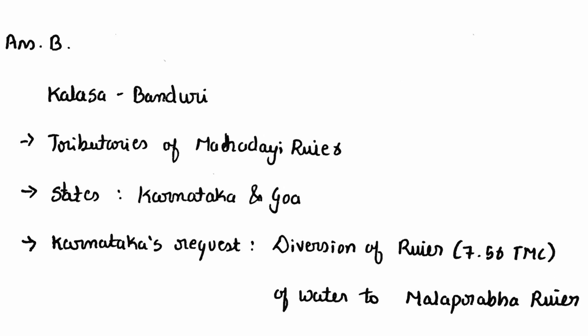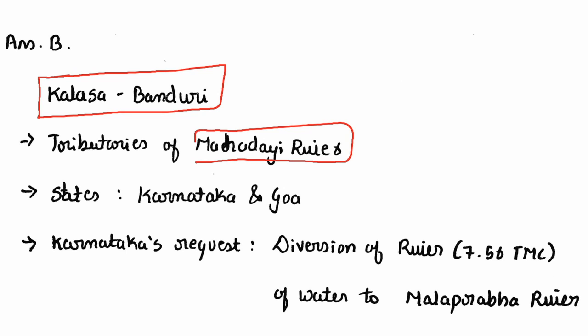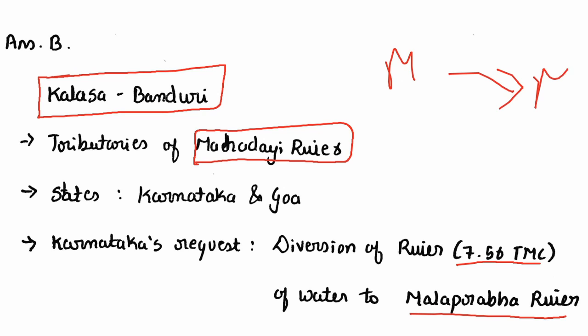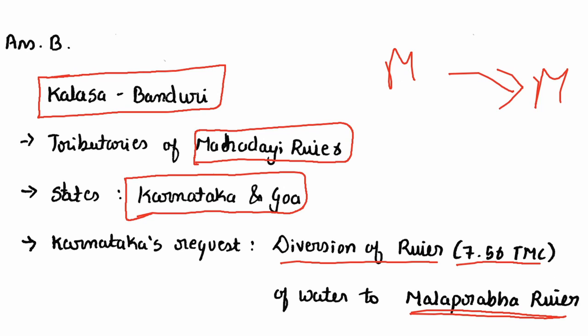Another important issue which was there last year was Kalasa Banduri. Kalasa and Banduri are tributaries of the Mahadayi river, and the Kalasa Banduri canal project was to divert 7.56 TMC of water to the Malaprabha river. So from Mahadayi to Malaprabha river, and the states involved are Karnataka and Goa. This was Karnataka's request for diversion of 7.56 TMC of water to the Malaprabha river.